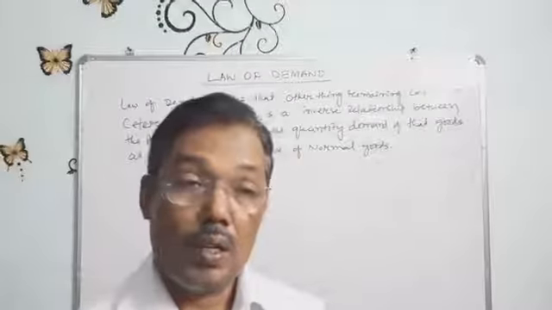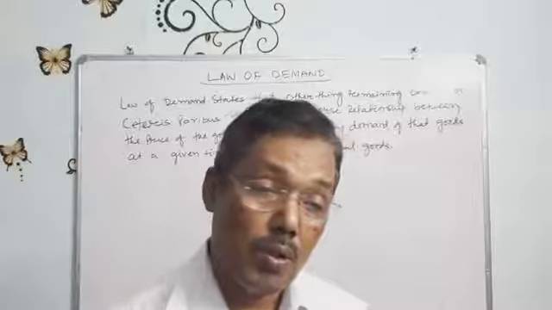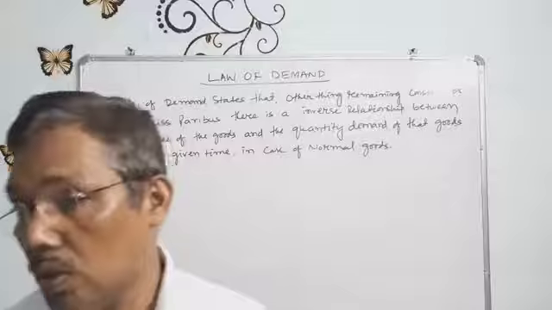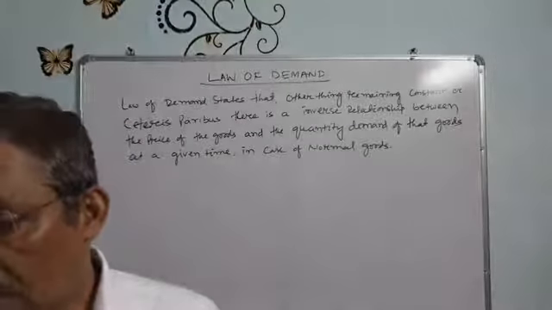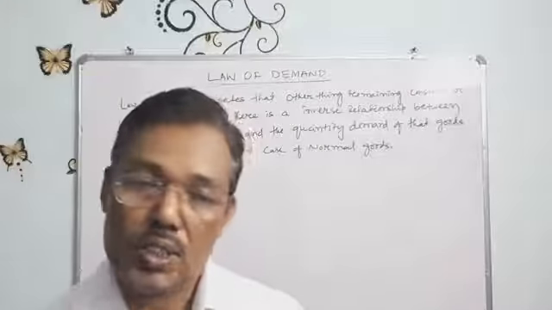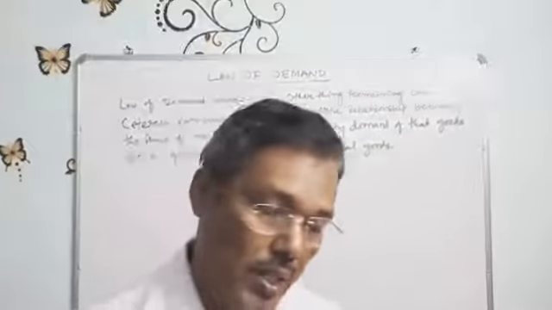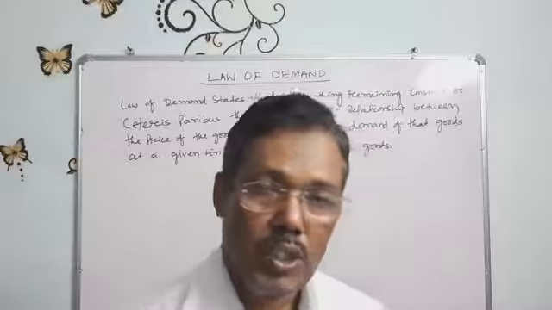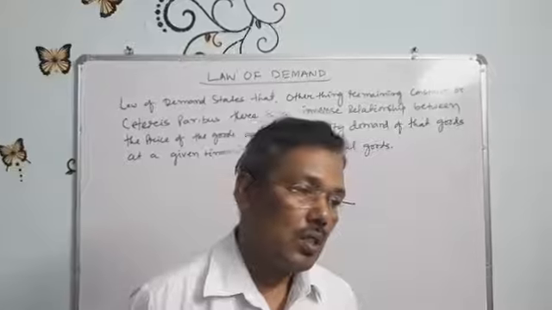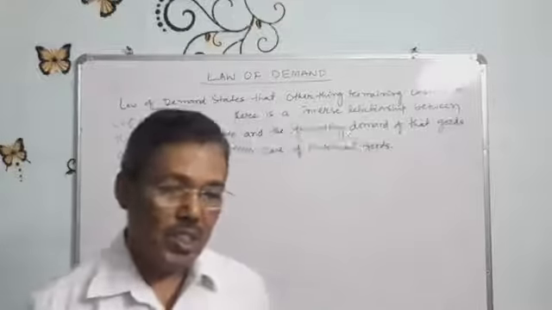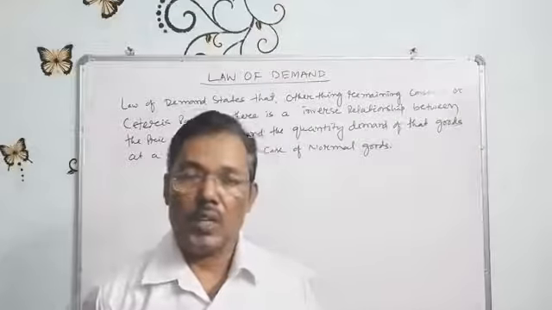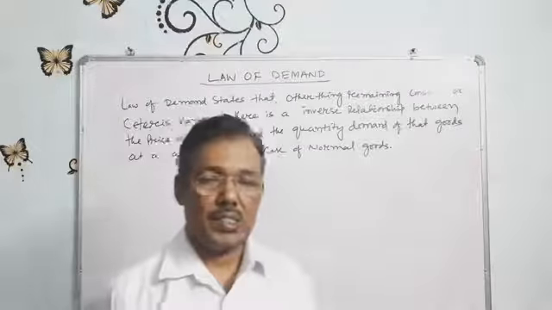If tomatoes are available at 40 rupees, naturally your demand will be more. That kind of relationship is known as an inverse relationship, which I discussed earlier. It depends on the price of the goods, and on the needs or wants which the goods can satisfy as per your requirements.